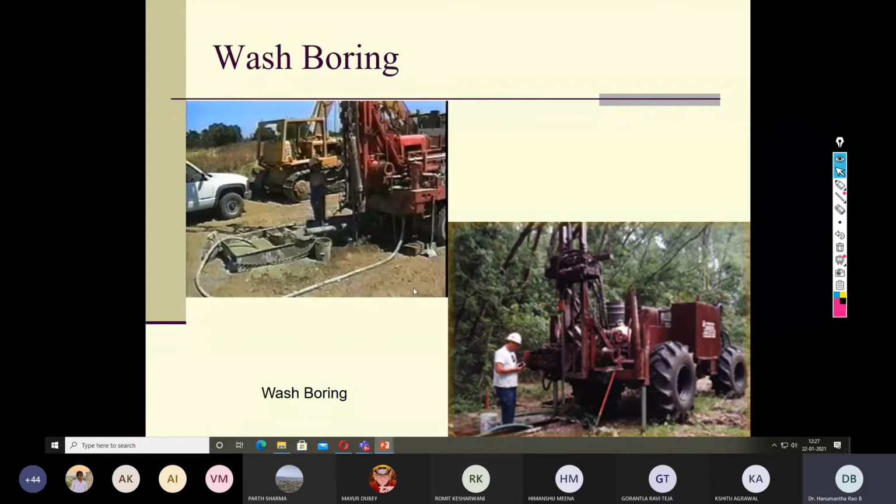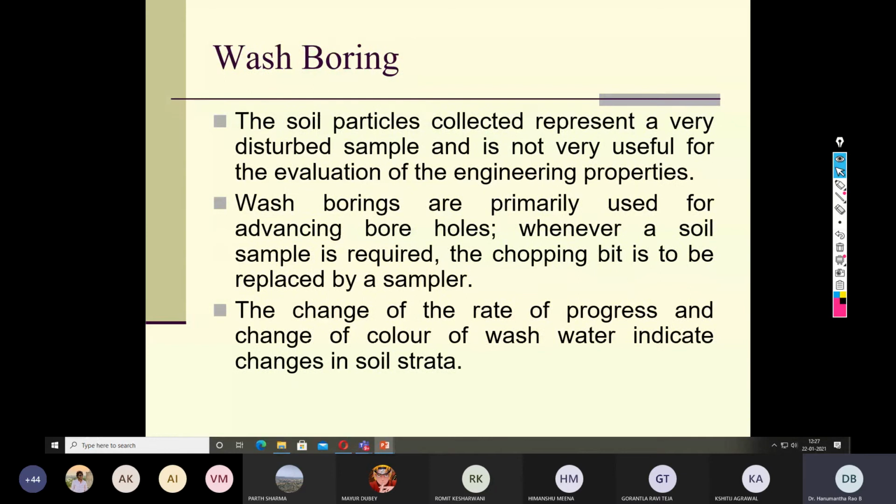These are the pictures of wash boring. These are some pros and cons of this method. The soil particles collected represent a very disturbed sample, and it is not very useful for evaluation of the engineering properties. This soil sample cannot be taken to the laboratory to conduct a variety of tests. There is no such possibility. Therefore, wash borings are primarily used for advancing the boreholes. Whenever a soil sample is required, the chopping bit is to be replaced by the soil sampler.